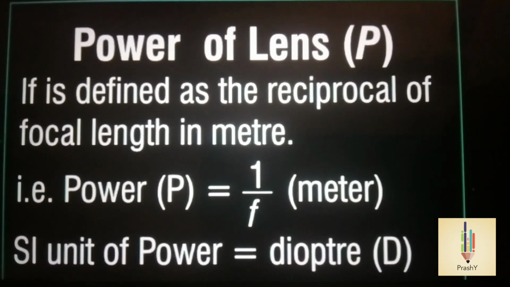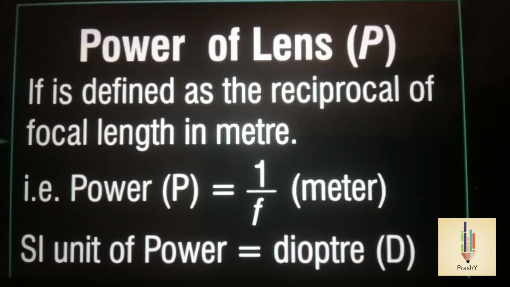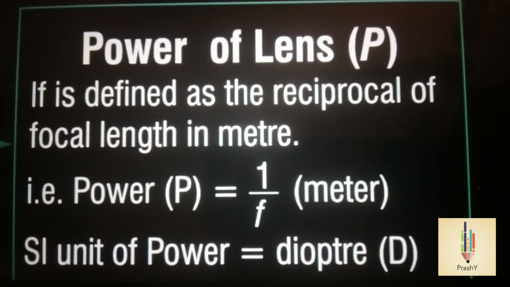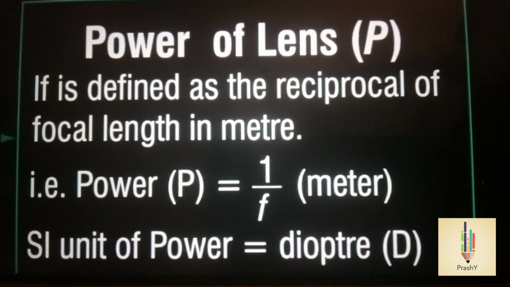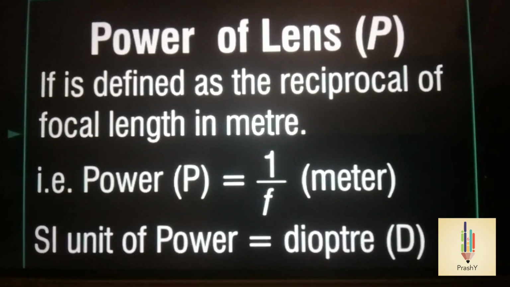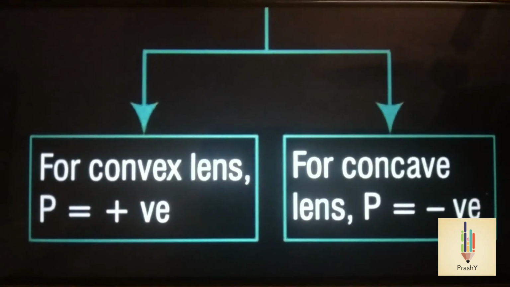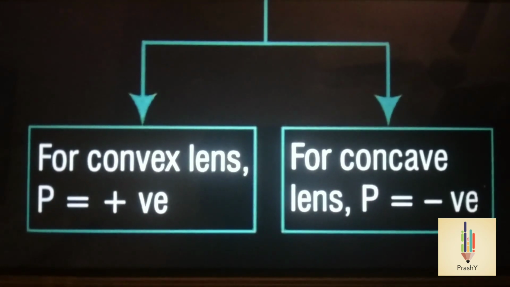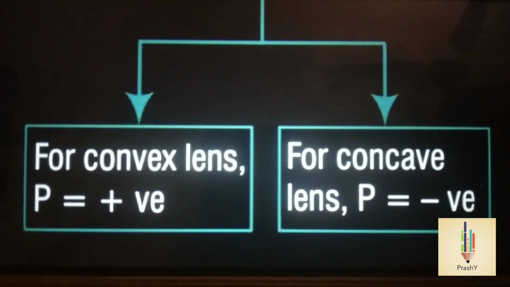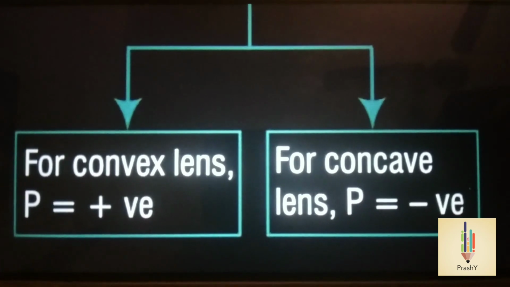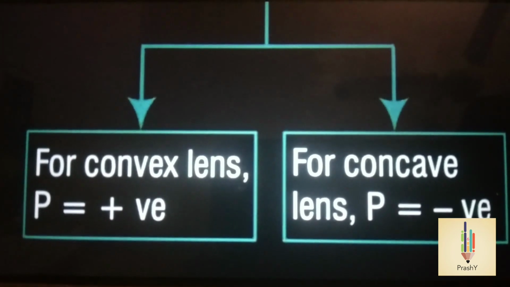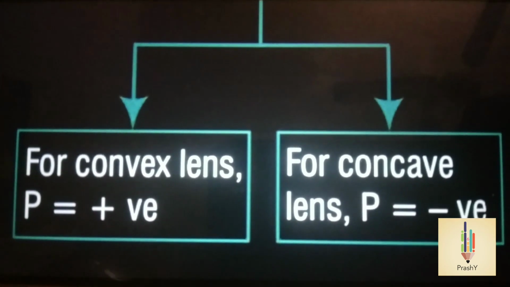Power of the lens is defined as the reciprocal of focal length in meter. That is, power P is equal to 1 by F in meter. SI unit of power is diopter. If the focal length is given in centimeters, then power is equal to 100 by F. For a convex lens, the power is always positive, and for concave lens, the power is always negative.